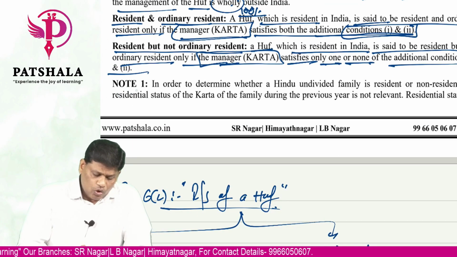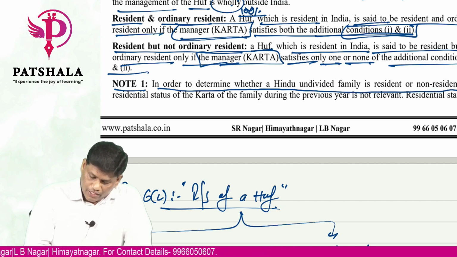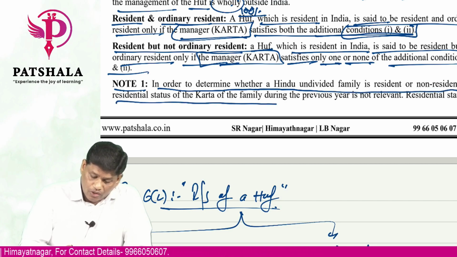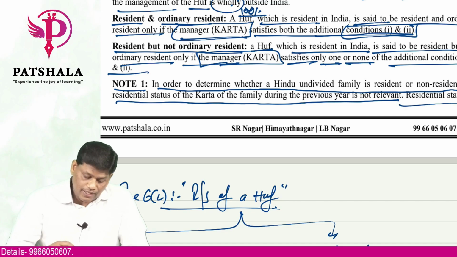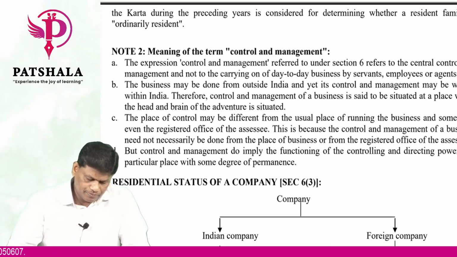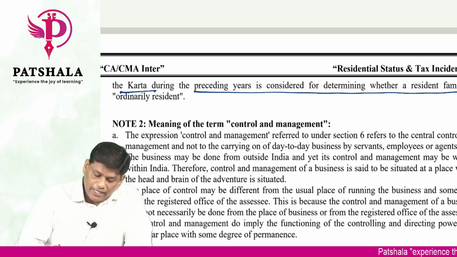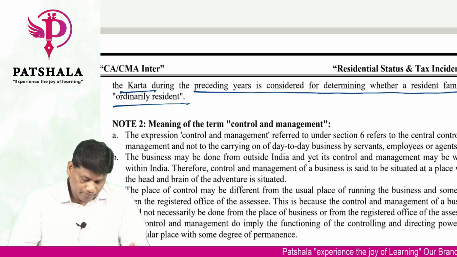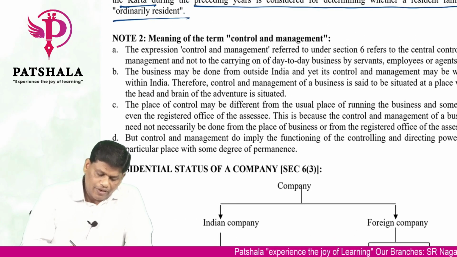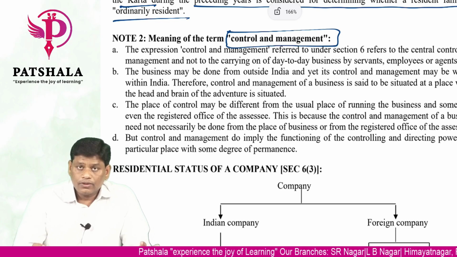Note 1: in order to determine the residential status of HUF, whether resident or non-resident, the residential status of Karta of the family during the previous year is not relevant. Whereas residential status of Karta is considered while determining whether they are ordinary or not. Then they have given a definition of control and management, you can go through that.